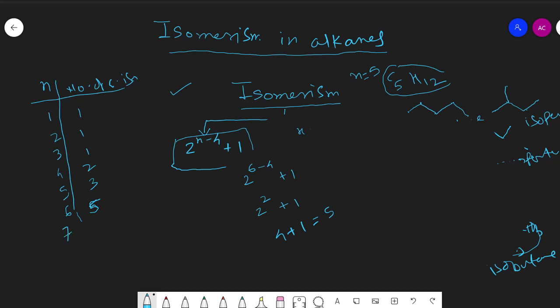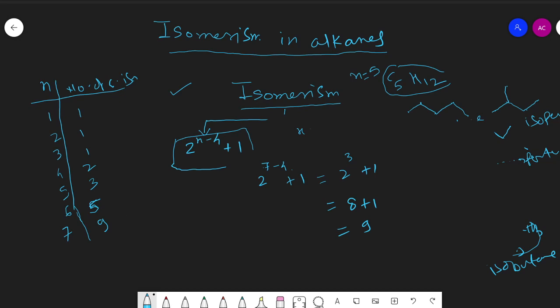If n is equal to 7, then we have to keep n is equal to 7 in this formula. So 2 raised to 7 minus 4 plus 1 will be equal to 2 to the power 3 plus 1. 2 to the power 3 is 8: 2 into 2 is 4, into 2 is 8, plus 1. So total 9 isomers, which means heptane will have 9 isomers.